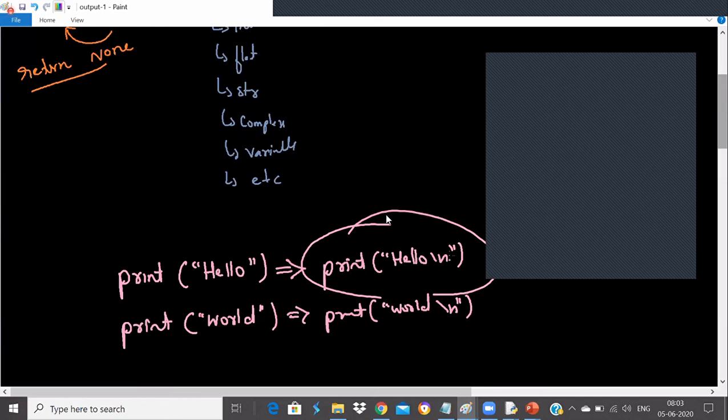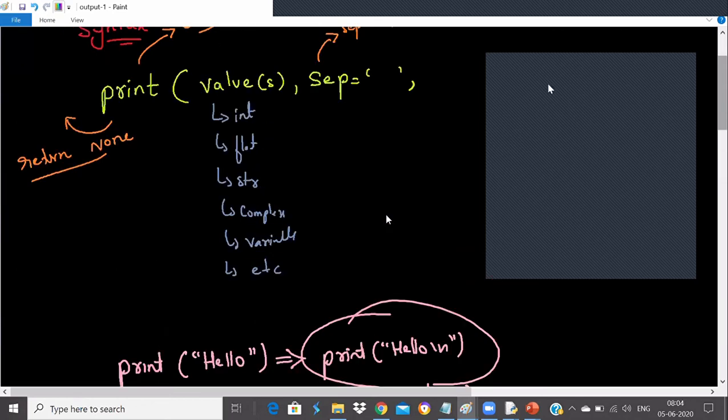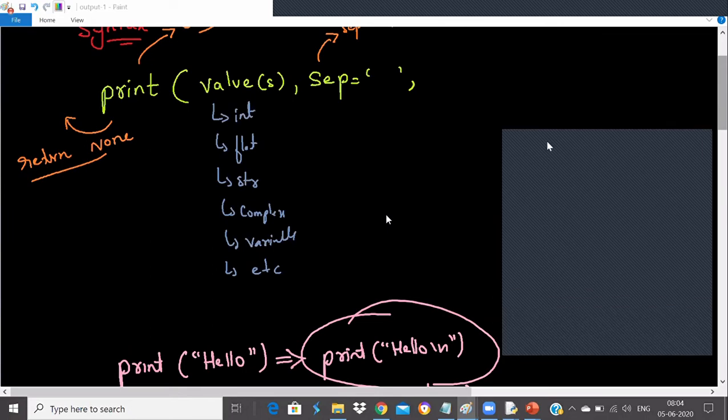Understood and all? But now let us learn why it's adding backslash n at the end. Because there is a third parameter in the Python print function called end, and the default value for end is backslash n. Meaning at the end it will automatically add backslash n. Can I change this? Yes, you can change this.